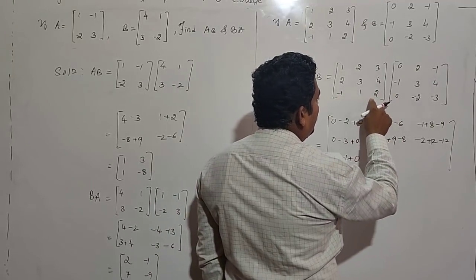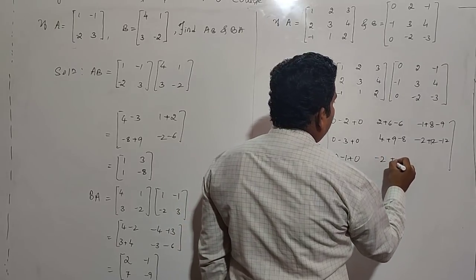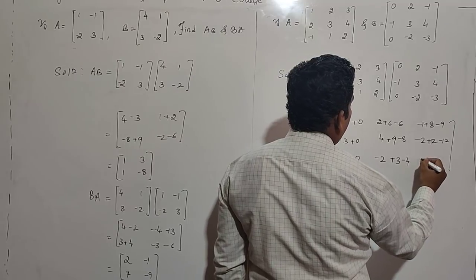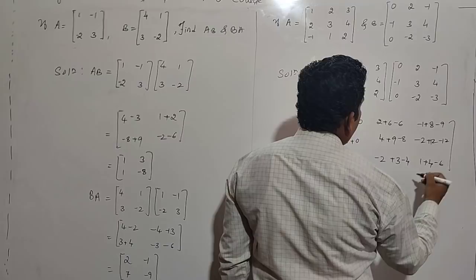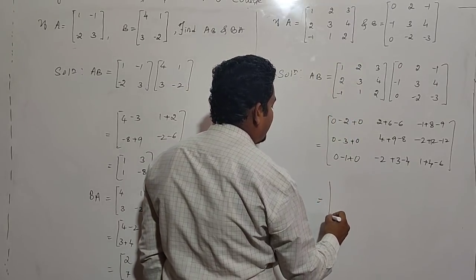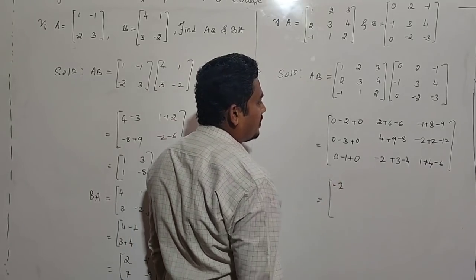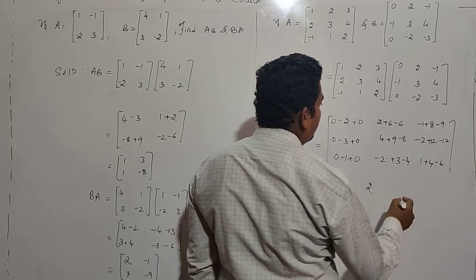After that, third row with second column: minus 2 plus 3 minus 4. Last element: minus into minus plus 1, plus 4, minus 6. Lastly we get AB. Matrix AB is minus 2 plus 2. Why? Because plus 6 and minus 6 get cancelled.